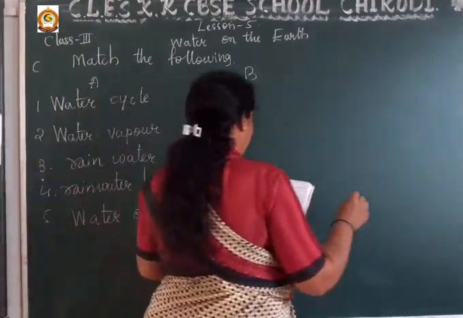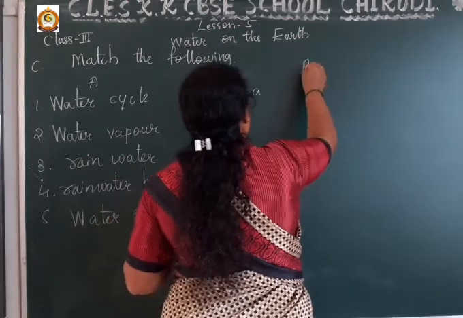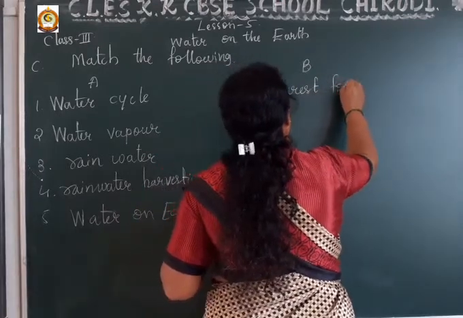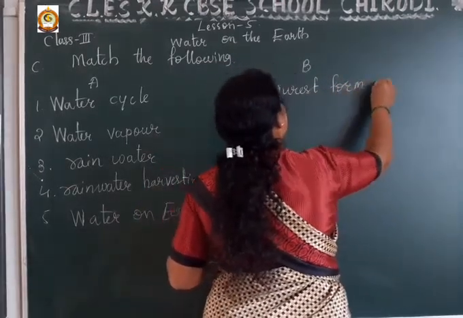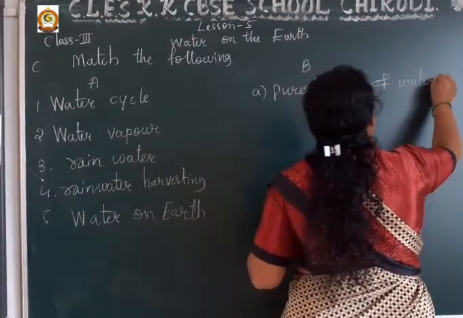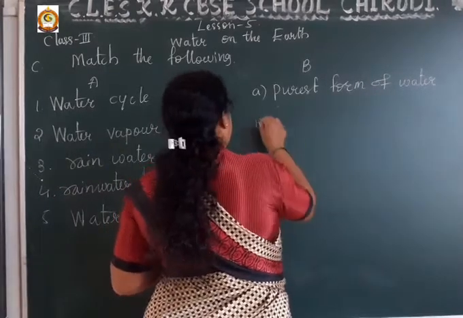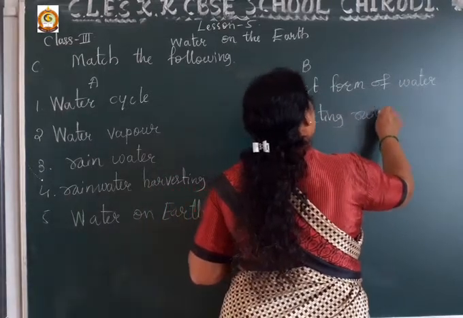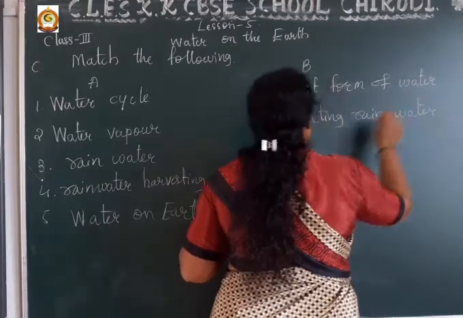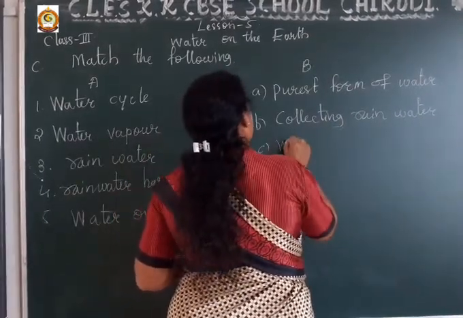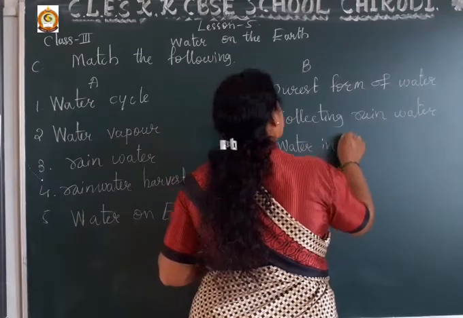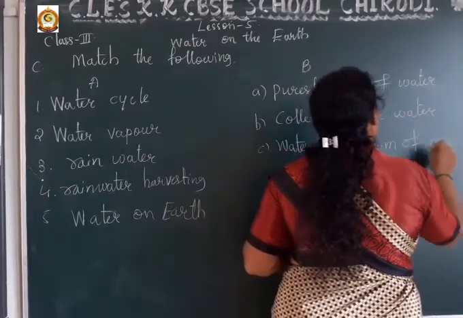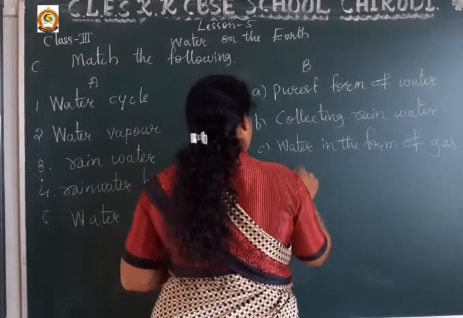Now group B, here: purest form of water, collecting rainwater, water in the form of gas, three quarters.